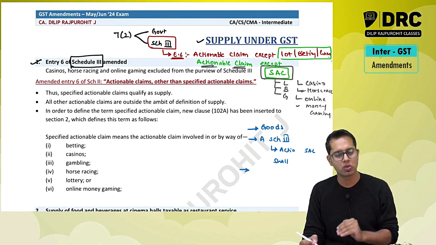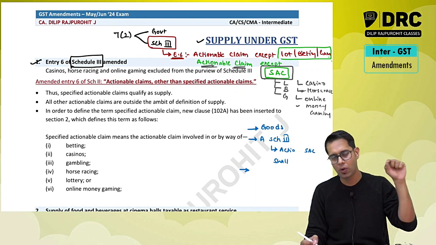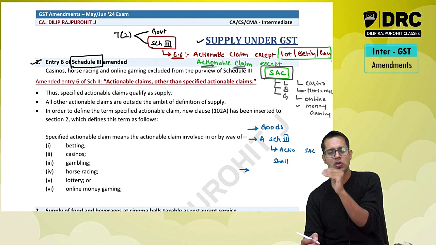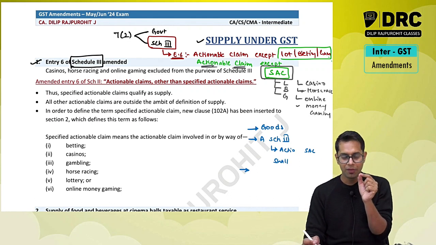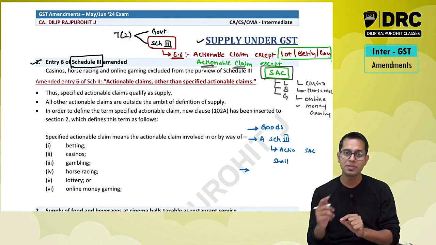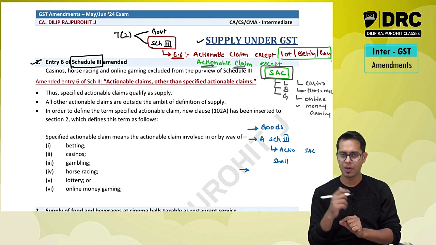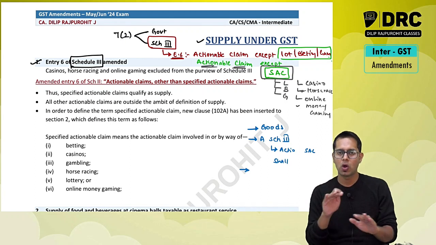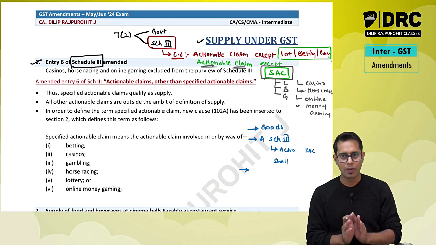So the second point: first write the definition of goods and write that therefore actionable claims are treated as goods. Then the second entry, as per Schedule 3, if there is any transaction in actionable claims except specified actionable claims, then it shall neither be treated as supply of goods nor supply of services. That is, a transaction in actionable claims will not be treated as supply at all.